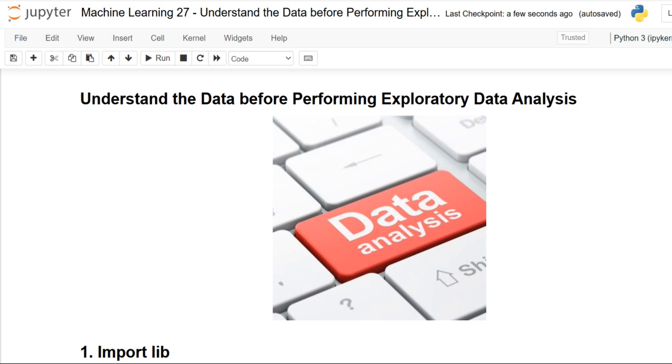Dear friends, till now we have discussed the feature engineering process, that is feature engineering on numerical and categorical data, and feature scaling and feature selection related to supervised and unsupervised techniques. But before going into the feature engineering process, or the exact data passing towards feature engineering, we want to know what is the exact data we are going to handle.